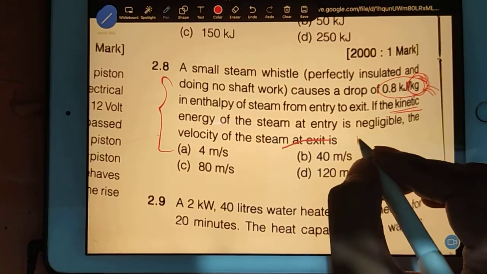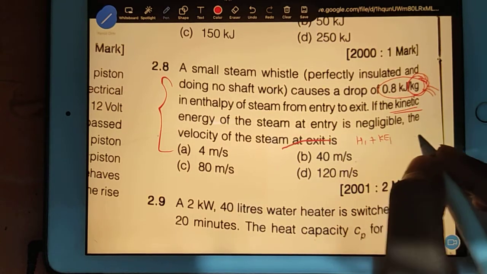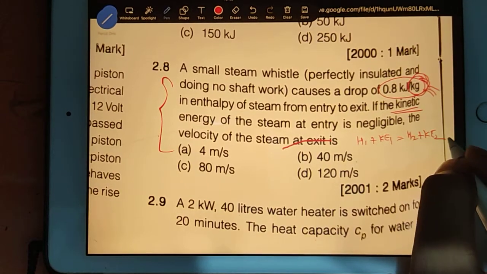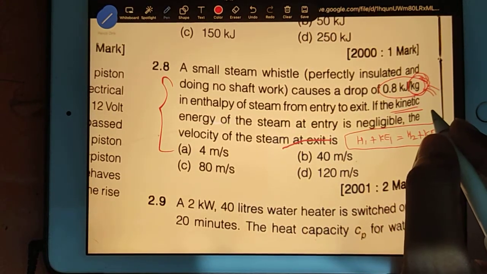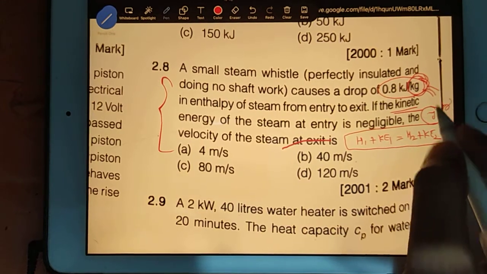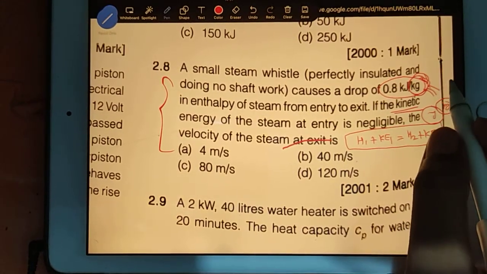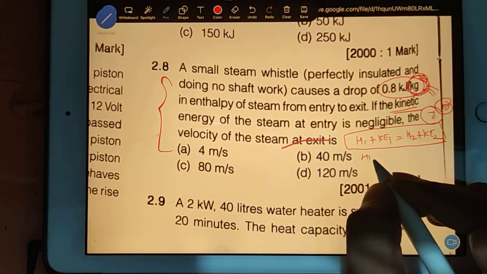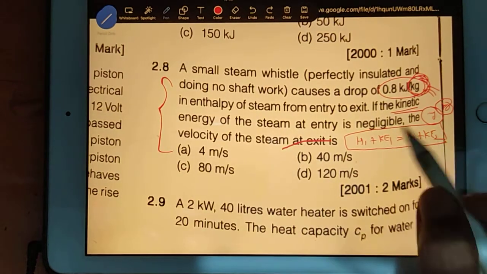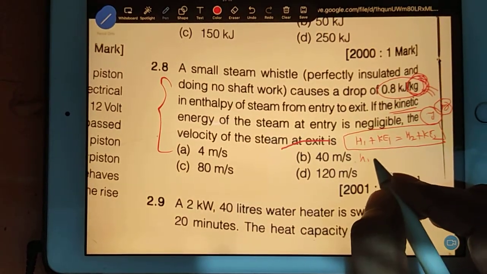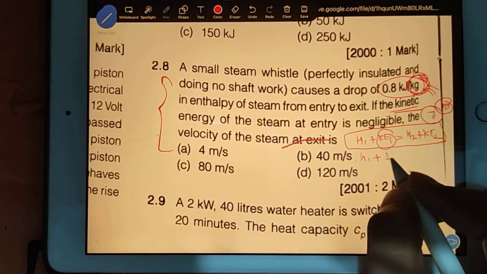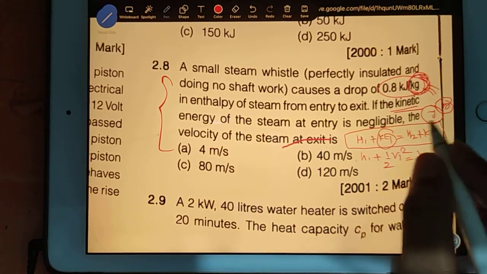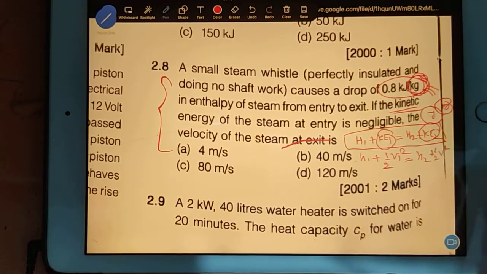So finally you are remaining with h1 plus KE1 is equal to h2 plus KE2. Now I am writing this in joule or kilojoule, but if you want to write the data in per kg format, then you have to divide by mass. So h1, when you divide by mass, becomes specific enthalpy. Then kinetic energy becomes half v1 square, because m is divided. Then h2 becomes small h2, and KE2 becomes half v2 square.